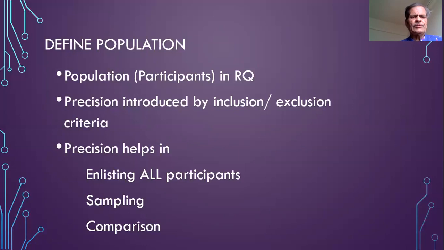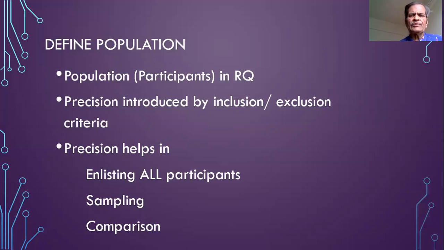The inclusion and exclusion criteria, or defining the population, help in enlisting all populations. So we know who are the units, or who are the persons eligible to enter in the study from the population. So it helps in enlisting all the participants. It helps in sampling, and it also helps in comparing our study with other studies.